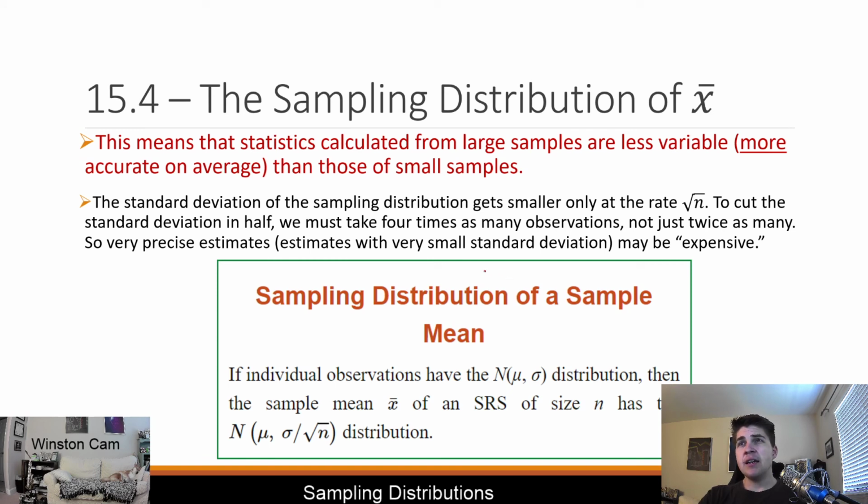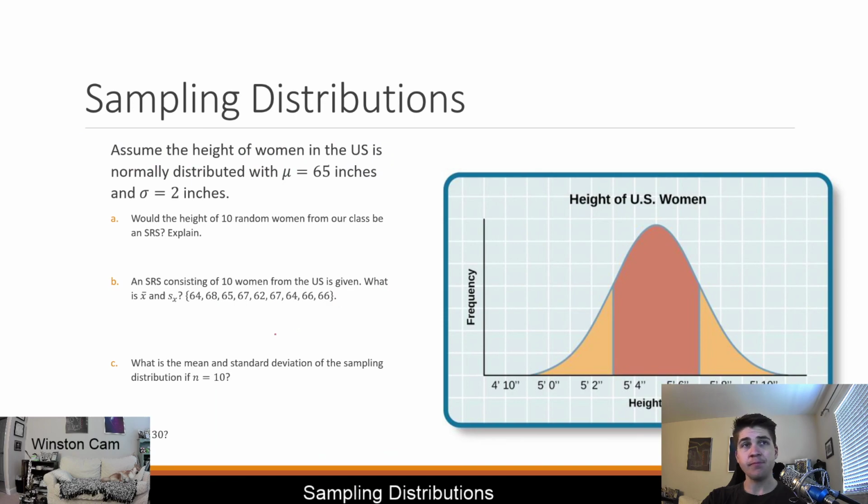Also, for the sampling distribution of a sample mean, if the initial observations have a normal distribution with a particular mean and standard deviation, the SRS distribution will have a different normal distribution. Notice it has the same mean as we already talked about, but the only change is that the standard deviation will be reduced from the population's distribution. Remember that population distribution refers to the actual distribution of data, whereas a sample distribution refers to taking some of those data points a lot of different times to view the different types of outcomes you could have.